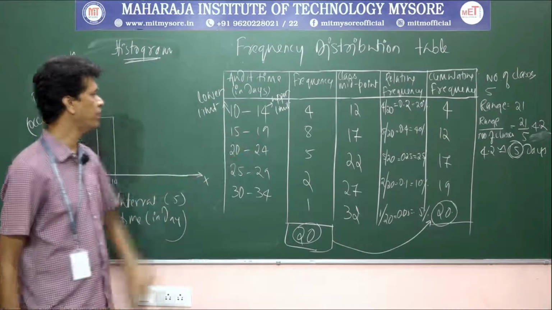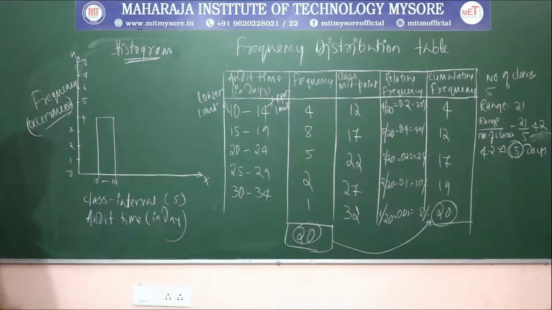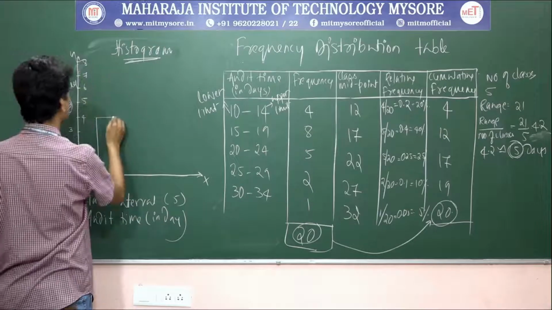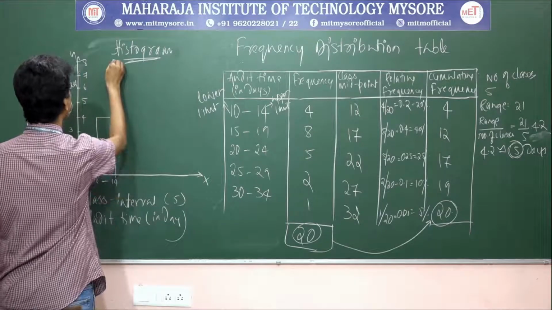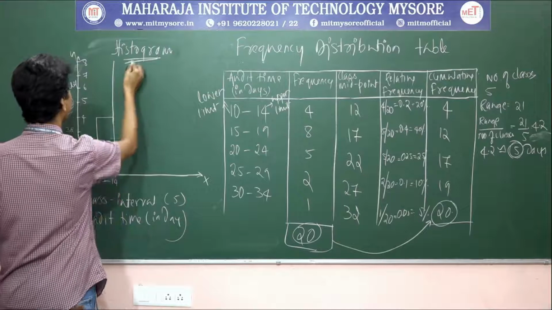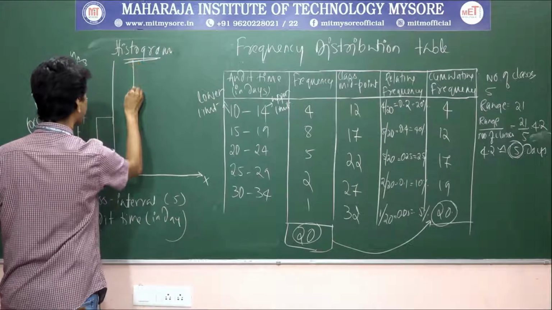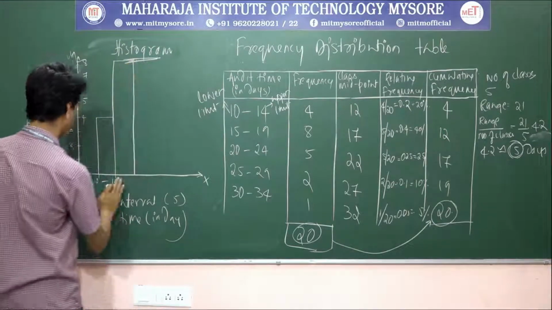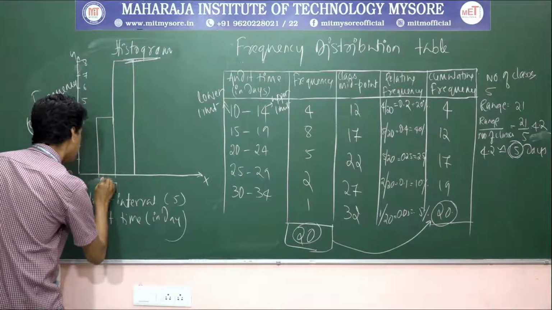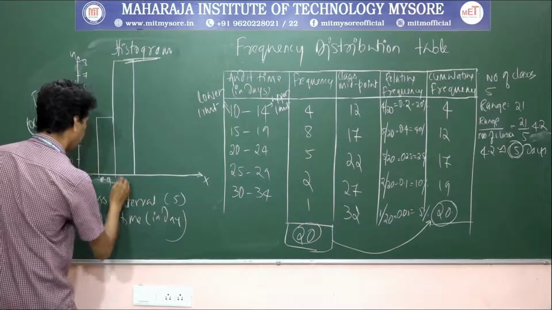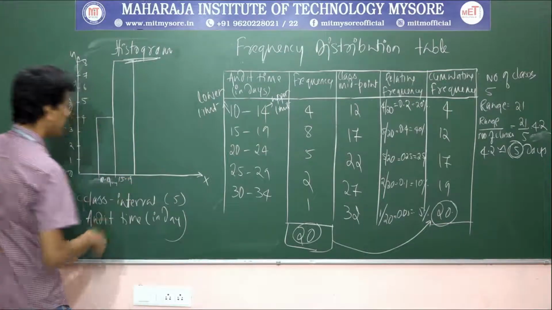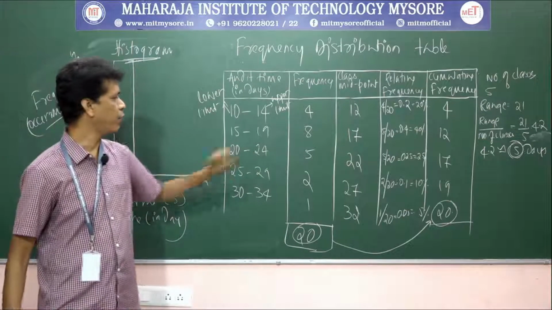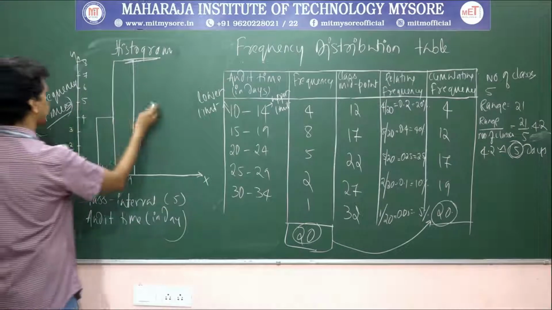Similarly, for 15 to 19, the frequency is 8. For 20 to 24, it is 5.